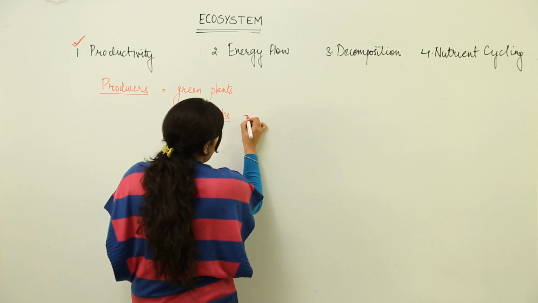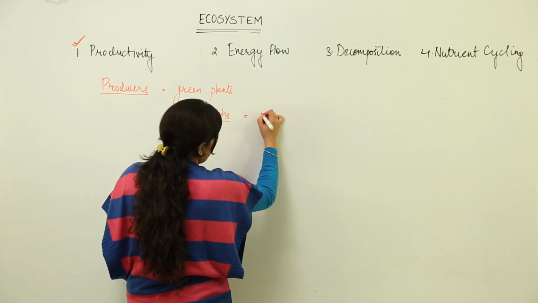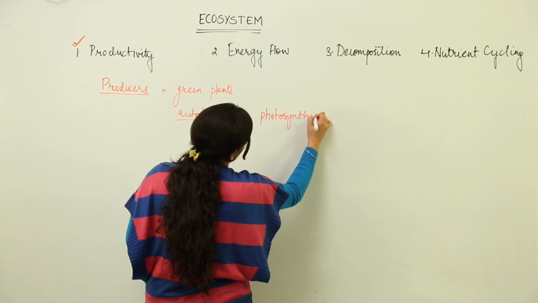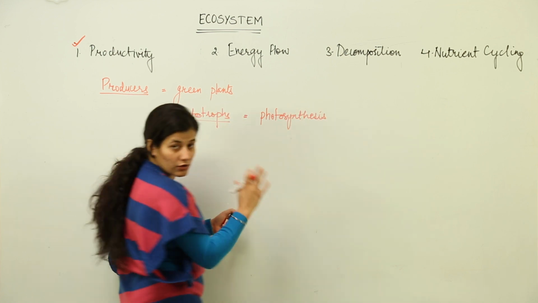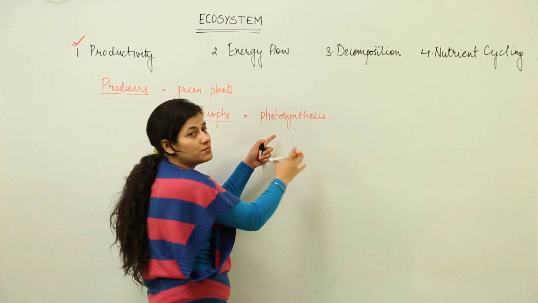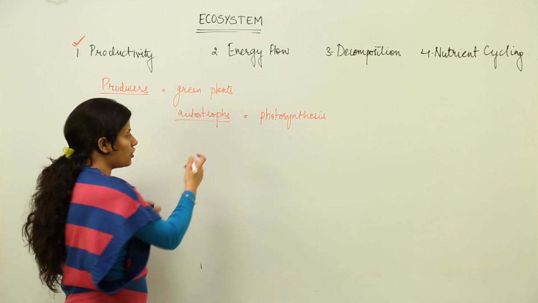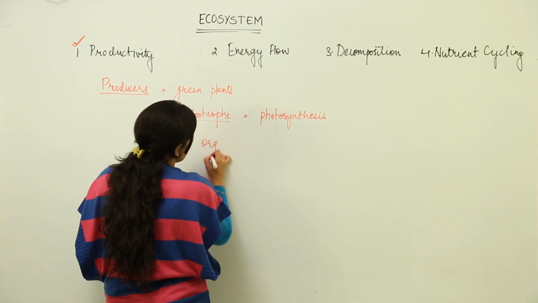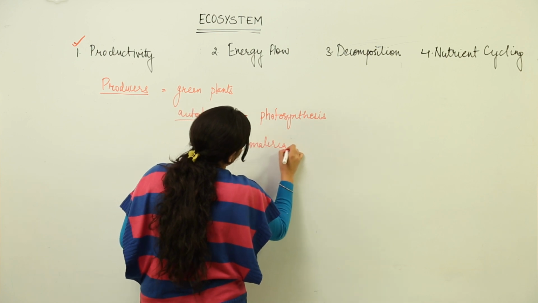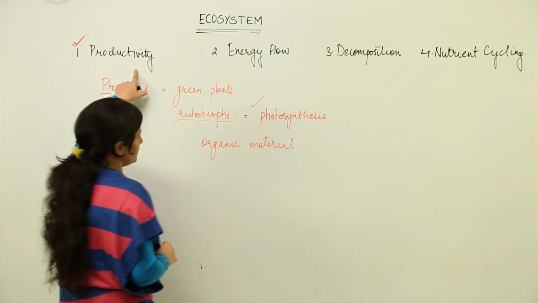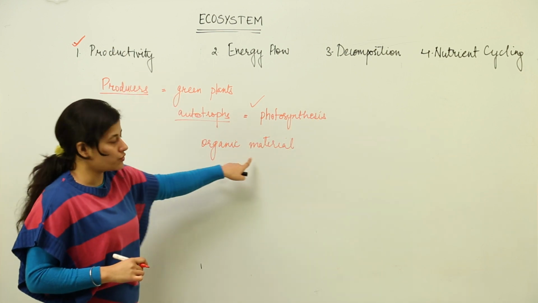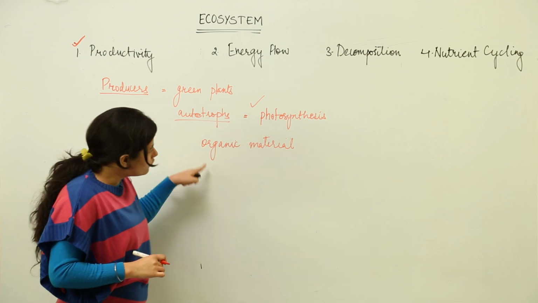That means they would be using photosynthesis. Photosynthesis would be a process which would be used as means of production of organic material. So we come across few terms. When we talk about productivity, photosynthesis would be the key process. What is it going to produce? It is going to produce the organic material. Who would be producing them?